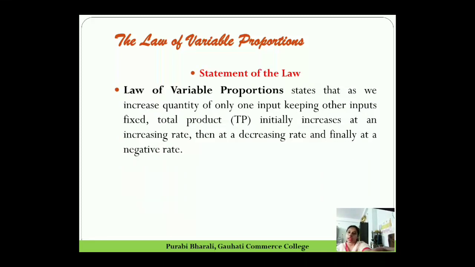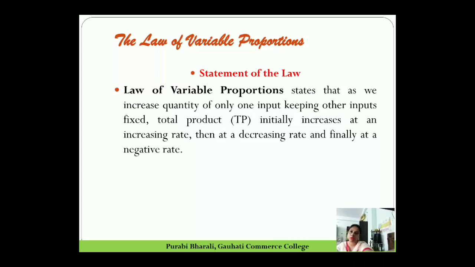So how do we state the law? While stating the law, we have to say that the law of variable proportion states that as we increase the quantity of only one input, keeping other inputs fixed, total product initially increases at an increasing rate, then at a decreasing rate, and finally at a negative rate.